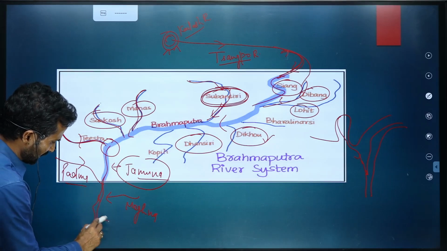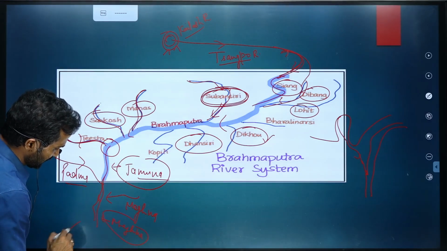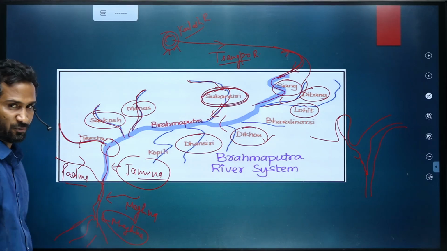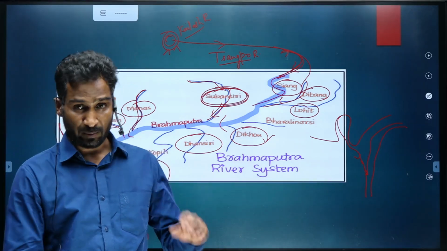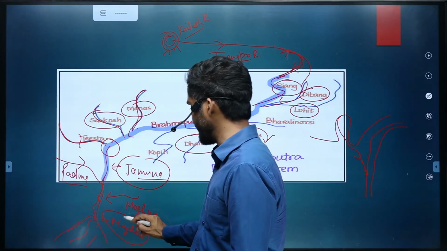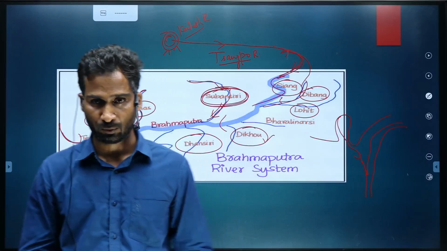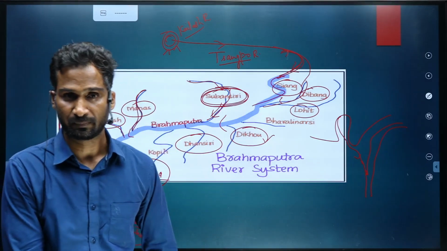And ultimately, the river is called Meghna. This Meghna ultimately drains into the Bay of Bengal. So Brahmaputra and Ganga drain into the Bay of Bengal as the Meghna river. And the different names that I've told you, you should remember those names.